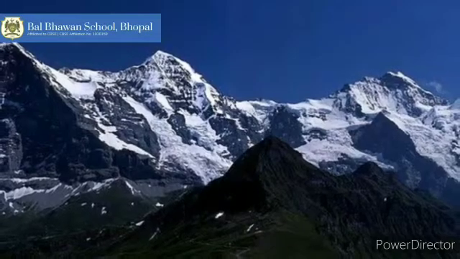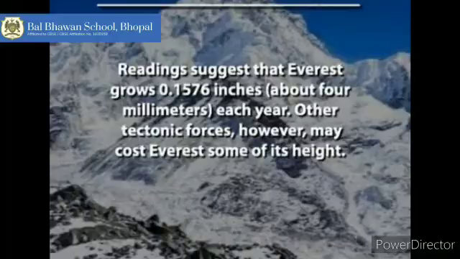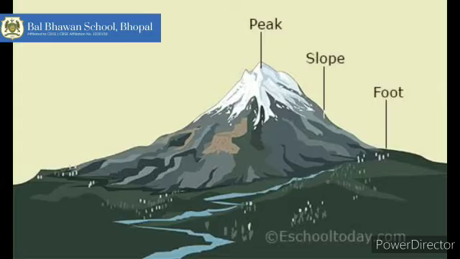And you know, it's even cooler that some of the mountains are still growing. Mount Everest, the highest mountain on earth, grows about 4 millimeters every year. Isn't it an interesting fact? The height and shape of the mountains varies. It depends on their age. The highest point of a mountain is called a peak or summit.